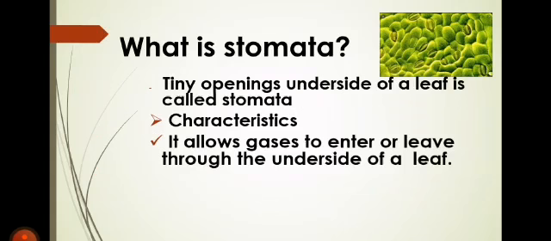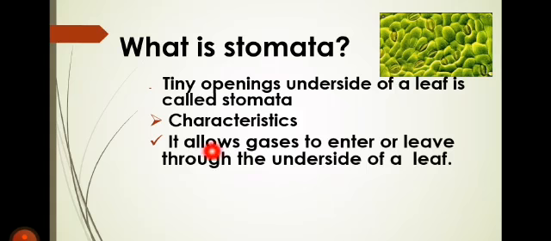Next, I told you about the stomata. Stomata means an opening. What does it mean? Stomata means a tiny opening that is present on the underside of the leaf. Okay, not on the upper surface of the leaf. The upper surface has few stomata, but on the lower side of the leaf there are too many stomata, and these stomata open and close. Sometimes they open and then they close as well.